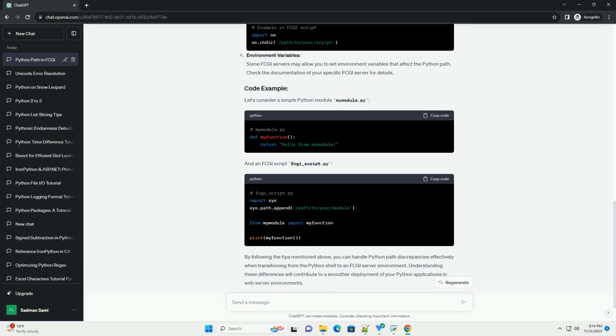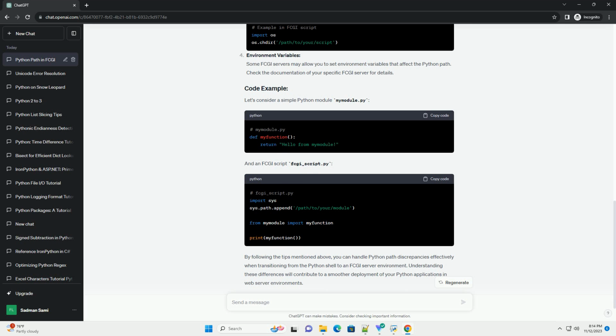Environment variables. Some FCGI servers may allow you to set environment variables that affect the Python path. Check the documentation of your specific FCGI server for details. Let's consider a simple Python module mymodule.py and an FCGI script FCGI_script.py.